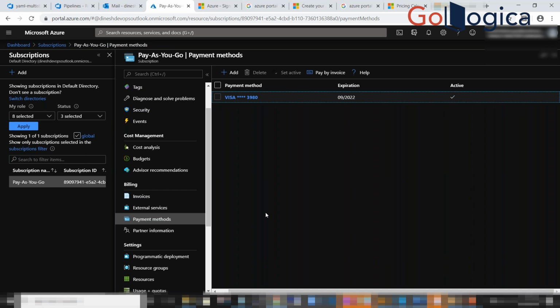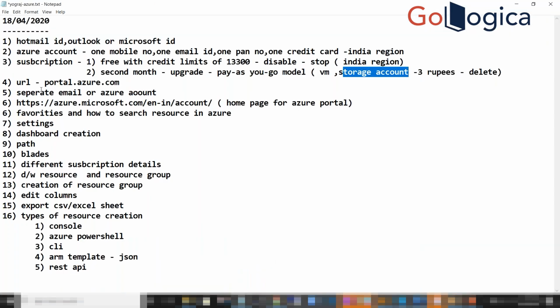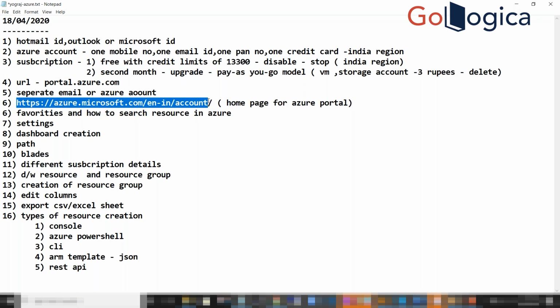And even if you want to change that, you can do it. Suppose you want to change that card, just choose this one and you can do it. So automatically, this amount will be taken from this credit card. So this one is done, and the URL is portal.azure.com. Just ping in the chat box, anyway I will be sharing this. This is the complete URL for when you want to log into the Azure portal. It's the complete URL which takes you to the login page.